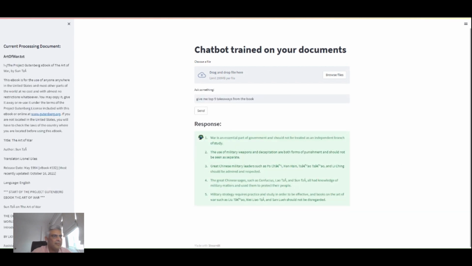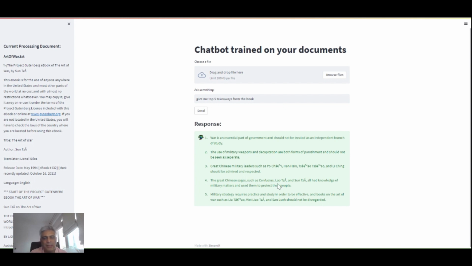So we have five responses. The book is Art of War. And the first takeaway is that war is an essential part of government and should not be treated as an independent branch of study. The use of military weapons and decapitation are both forms of punishment and should not be seen as separate. Great Chinese military leaders should be admired and respected. The great Chinese sages such as Confucius, Lao, Sun, all had knowledge of military matters and used them to protect their people, and so on.